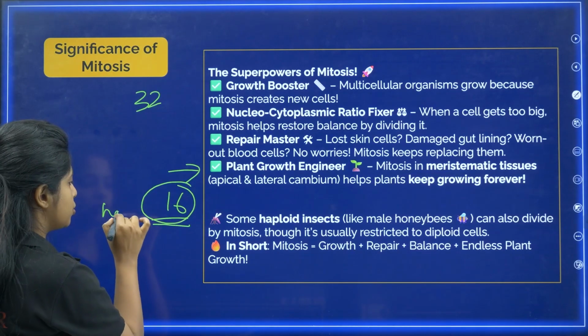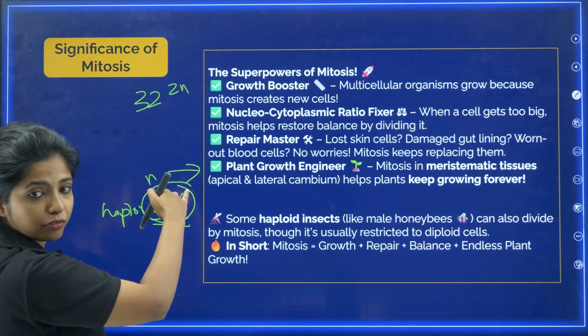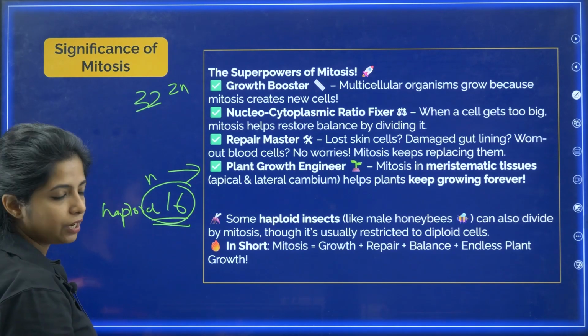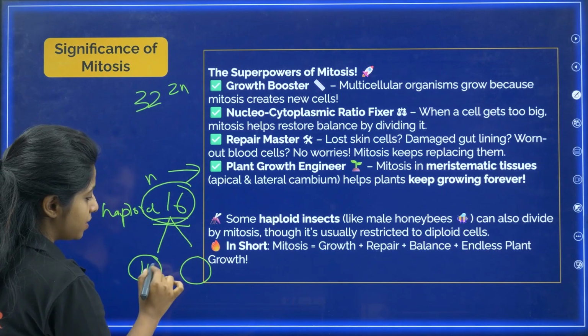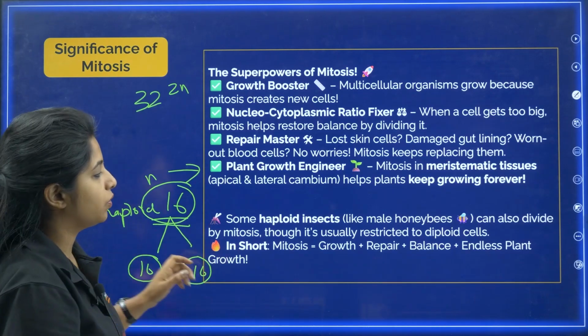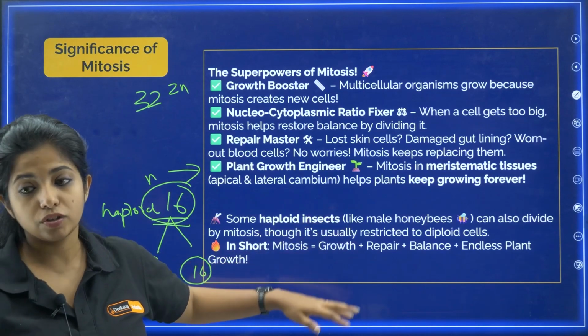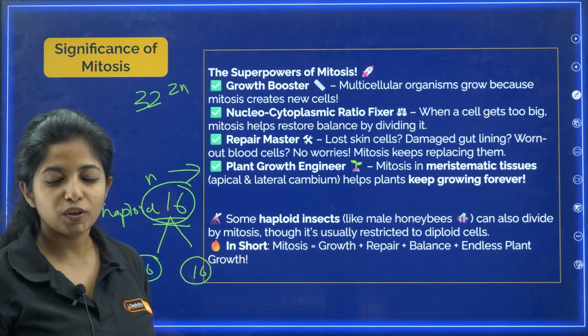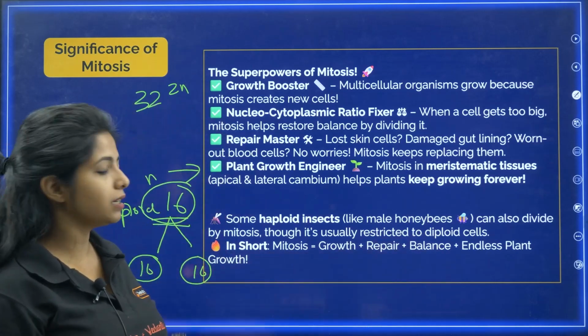This is the haploid condition: 2n is diploid, n is half of it. In this condition also, they undergo mitosis to form their gametes. So again, some haploid insects like male honeybees can also divide by mitosis, though it is usually restricted to what? Diploid cells. So in short, mitosis equals growth plus repair plus balance plus endless plant growth.